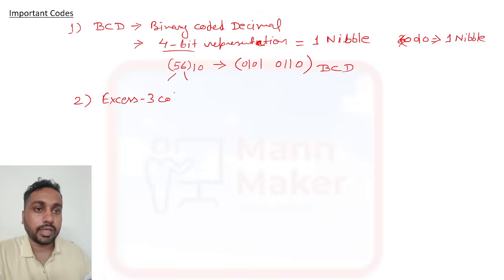Excess 3 code we have. Okay. Excess 3 code. So what is excess 3 code? Excess 3 code we can obtain by adding 3 to a number. Okay, like you can write the definition.